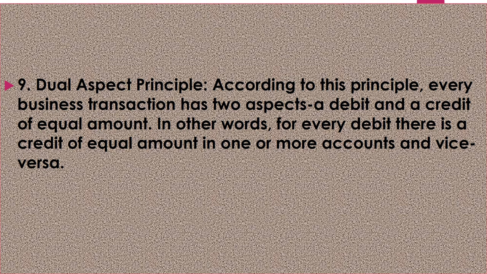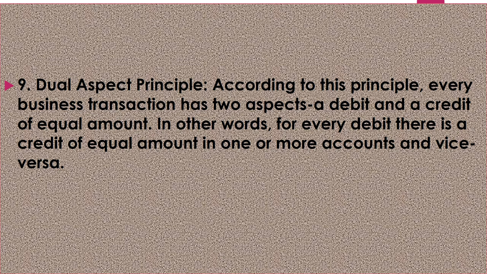According to the dual aspect concept, accounting is the basis on which transactions are recorded. The concept states that every business transaction has two aspects, debit and credit, of equal amount. For every debit, there is a credit of equal amount in one or more accounts. So, the system of accounting is called the double entry system.